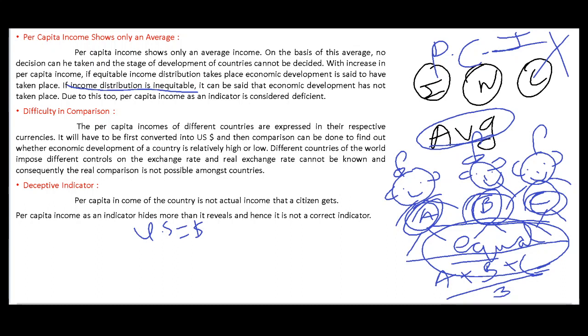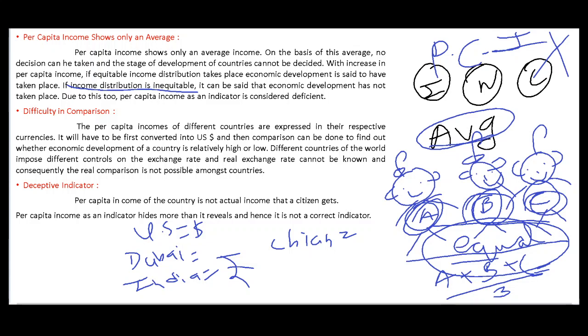Then for Dubai it is dinar, and for India it is rupees. Then for China it is yen. So all the currency differs. So it becomes difficult to calculate the per capita income.